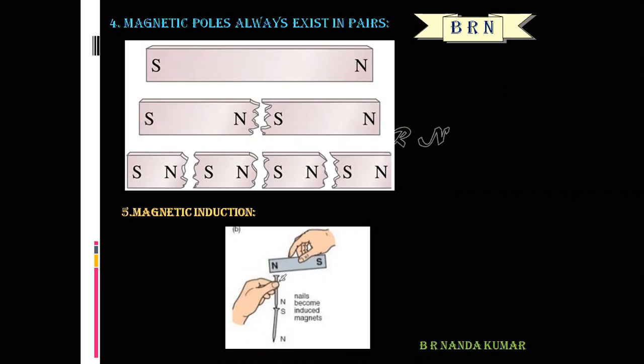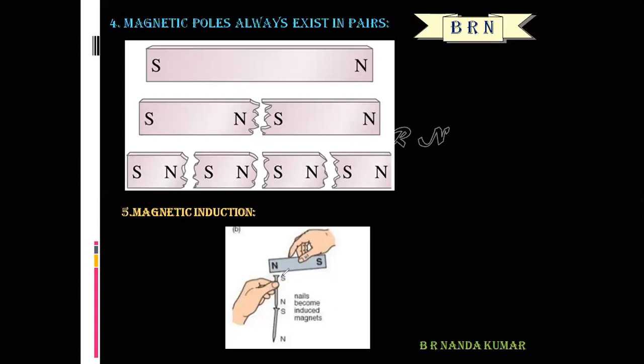Here a magnet induces magnetism. A magnet induces magnetism in a magnetic substance if it is placed near the magnet. This is a magnetic substance. This is a nail, it is made from iron. If it is placed near the bar magnet, so what happens?